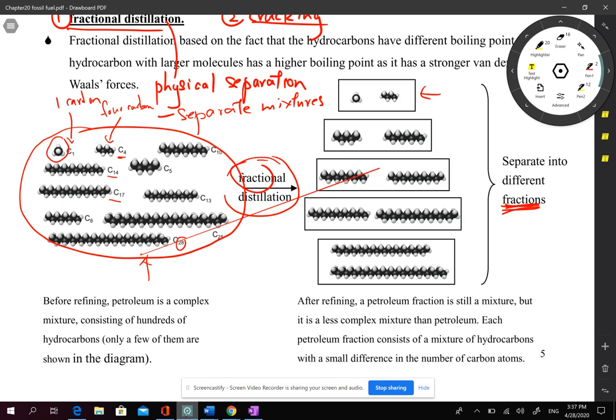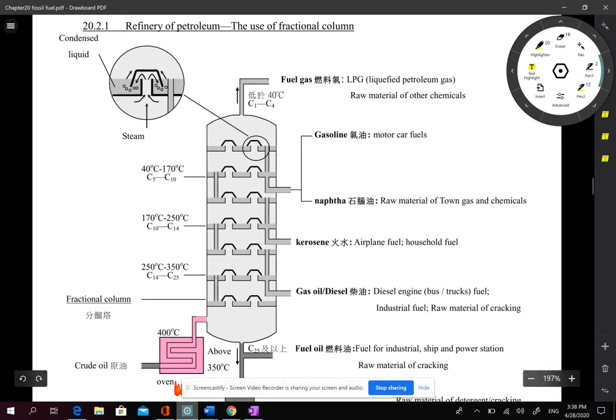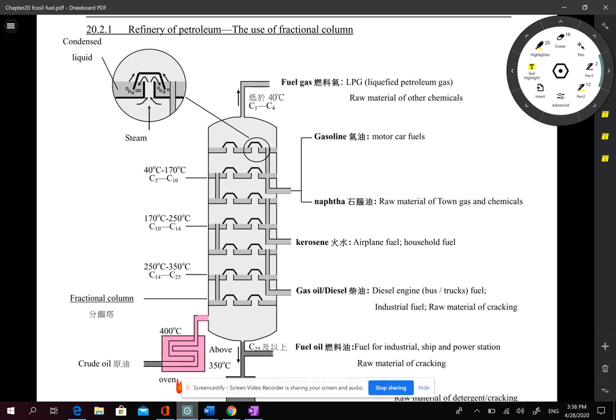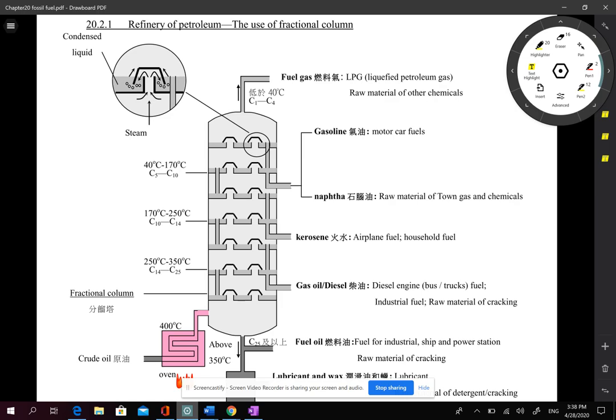So you can see maybe molecules C1 to C4 collect in the same fraction, carbon C5 to maybe C8 collect into the same fraction, and so on. Okay, the actual setup to do the fractional distillation is like this. In some countries they will have a petroleum refinery factory, and if we want to do fractional distillation, the factory will contain a fractional column.